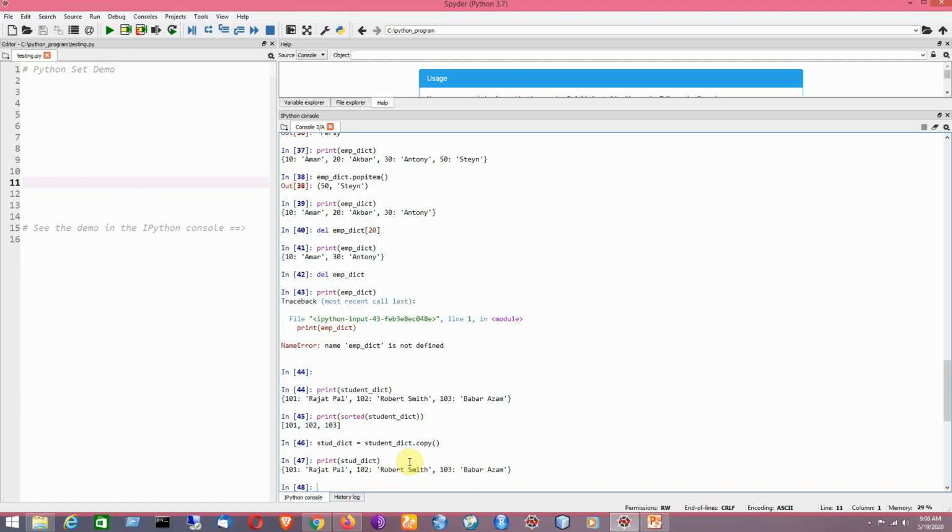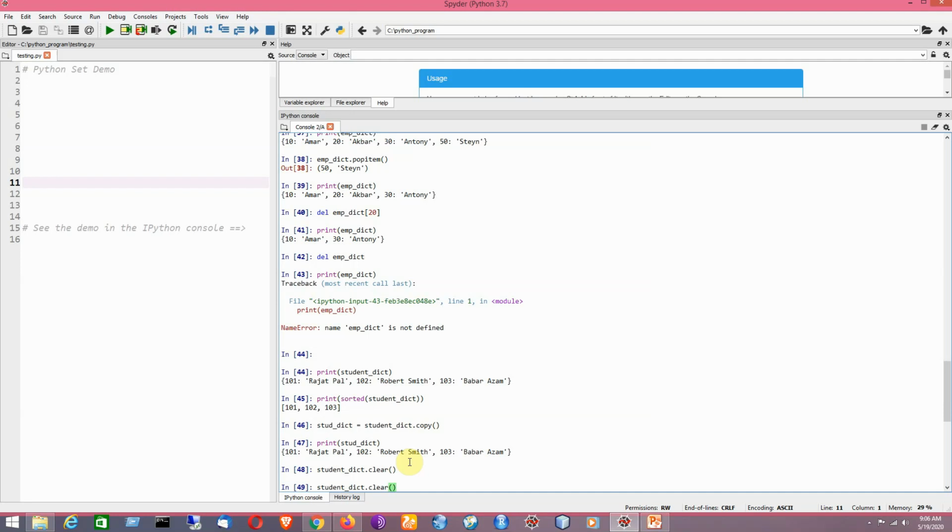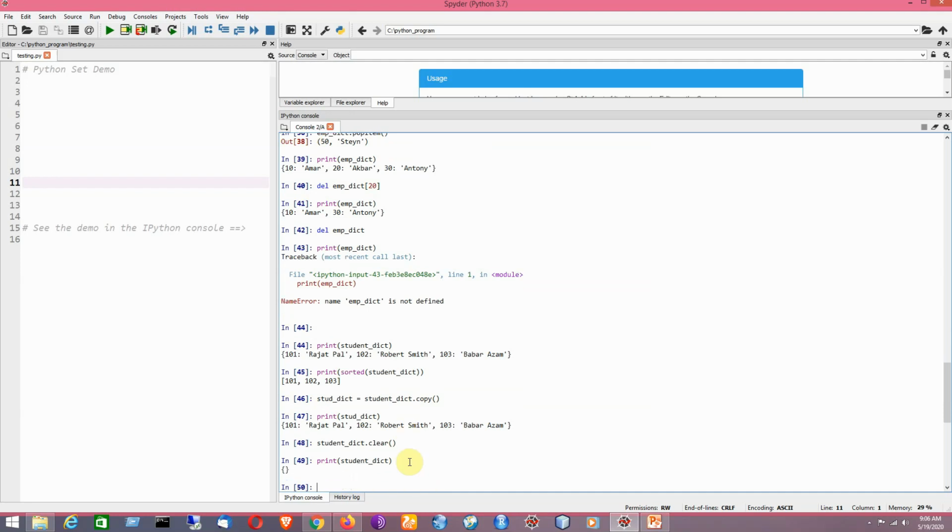The result is okay. Now I would like to clear the elements of the dictionary. There is a method named clear, by applying which you can make the dictionary empty. So the method name is clear here. Now I am going to print the result. It is showing an empty dictionary. So in that way, different operations on a dictionary can be applied.